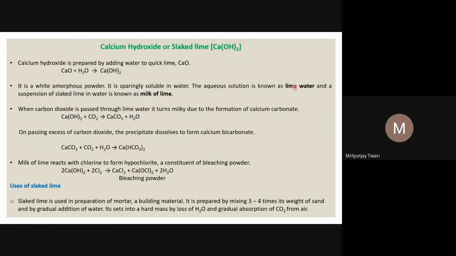The suspension of the slaked lime is different: you can put the powder in water and shake it fully, and a suspension will form, which is a heterogeneous mixture. The homogeneous part is the solution and the heterogeneous part is the suspension, and that suspension is called milk of lime. So milk of lime is the undissolved part of calcium hydroxide.